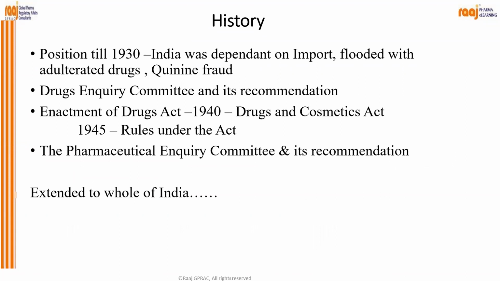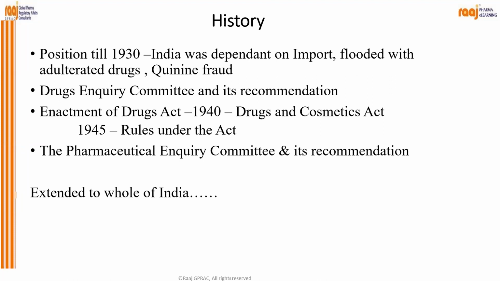In India, till 1930, we were dependent on imports and we were flooded with adulterated drugs, quinine shots, and so many things were happening till 1930. So a Drug Inquiry Committee was recommended by people, and then this Act came into the picture.